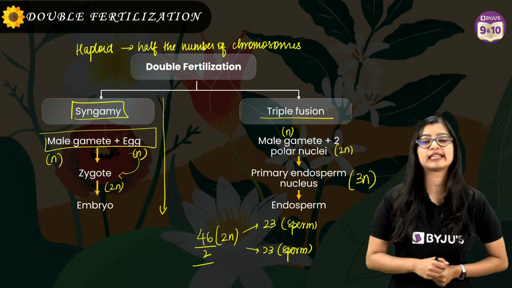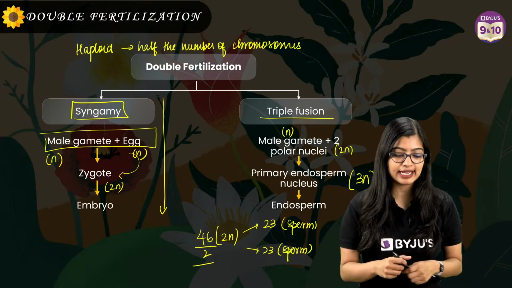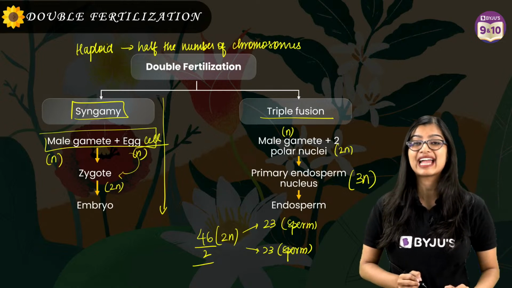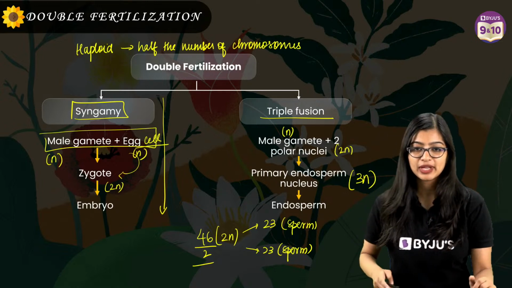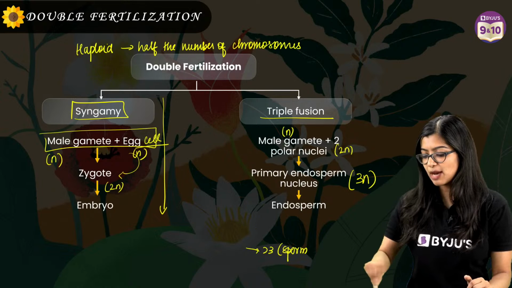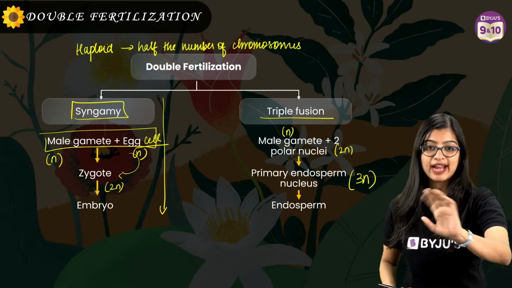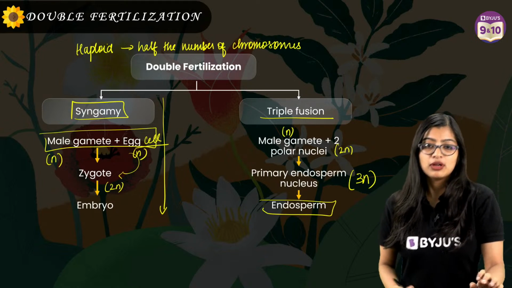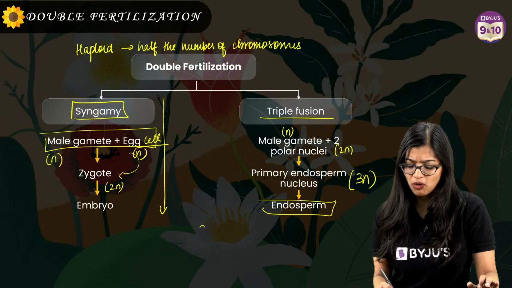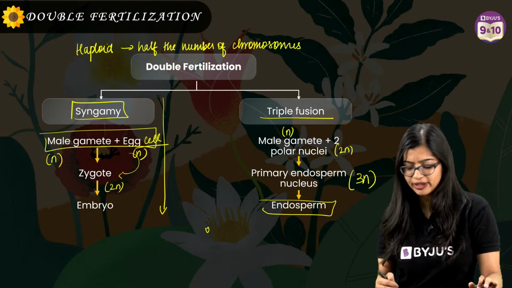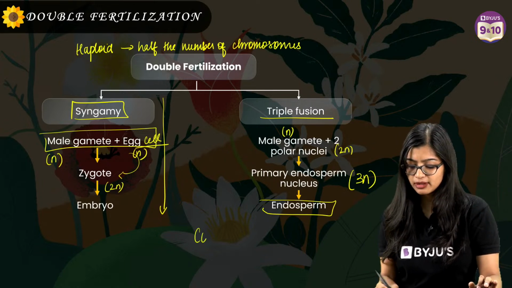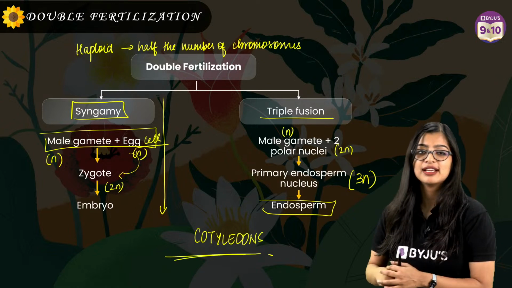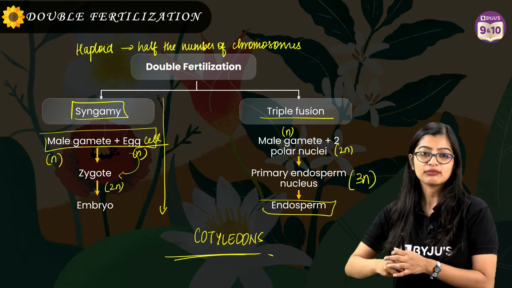Explain syngamy once again. Syngamy is the kind of fertilization wherein the male gamete fuses with the egg cell which is present inside the embryo sac, right? Yes. Now some of you are asking me, ma'am, what is endosperm, right? How many of you are confused with endosperm? And ma'am, endosperm क्या है और ये cotyledon क्या है? इन दोनों में difference क्या है? What is the difference between endosperm and cotyledons? How many of you think about this?